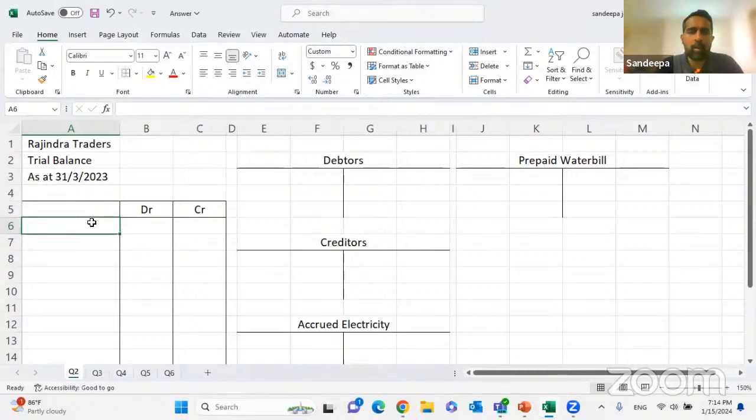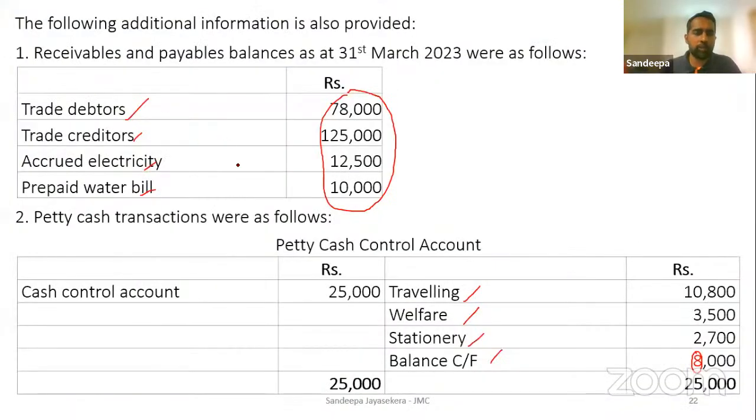You draft the format now along with the 4 T accounts. How to determine how many T accounts are needed? That is the adjustments in the question paper. The adjustment is what tells us.